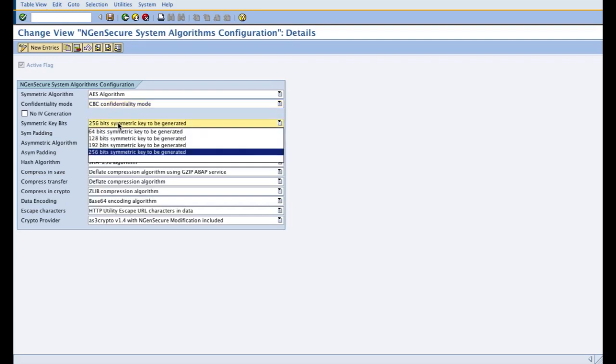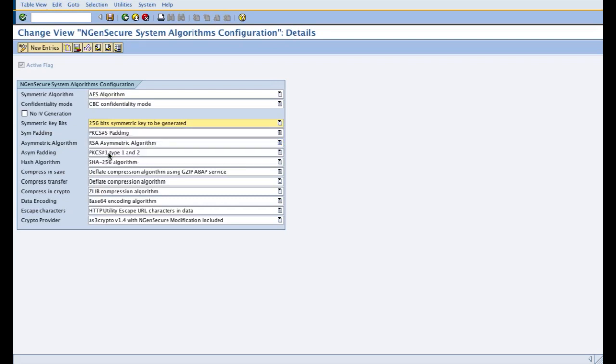I have chosen under symmetric key bits, which is in simple terms symmetric key length. So I have chosen the lengthiest of all key lengths, because as per security standard, the lengthier the security key length is, the more secured the encrypted results are.